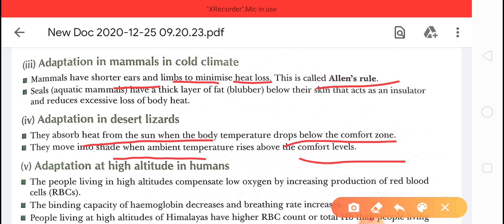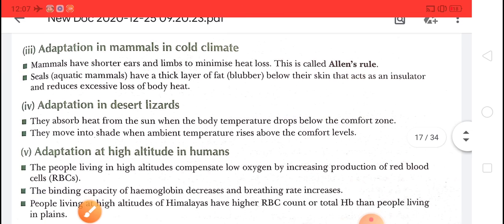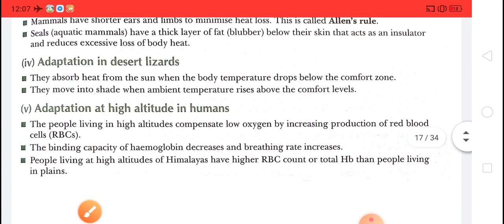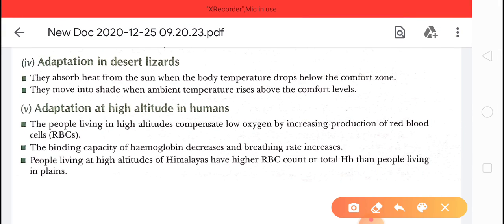The next example is humans living at high altitude, like in mountains. In mountains the oxygen is very low, so the organisms living there breathe fast.